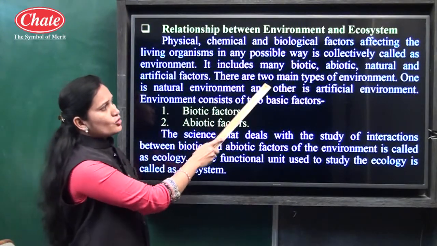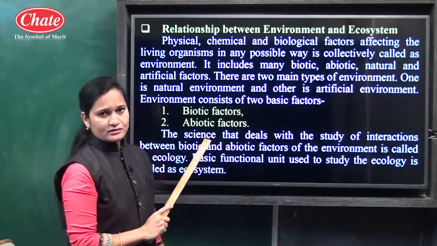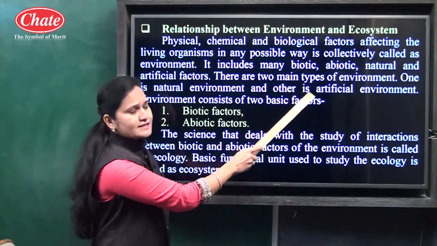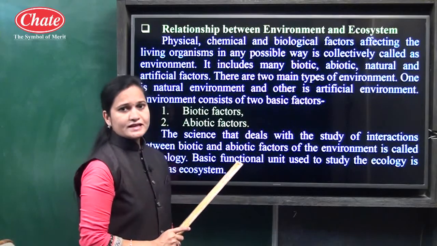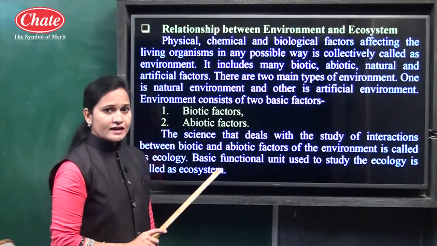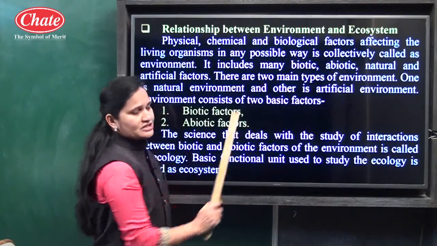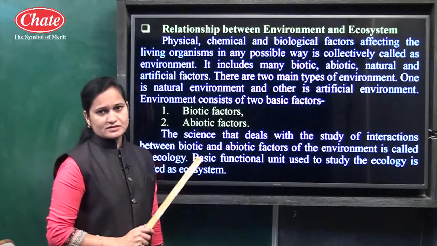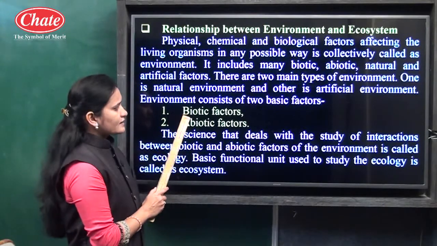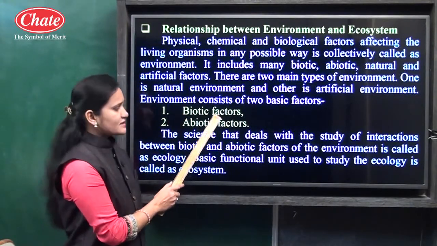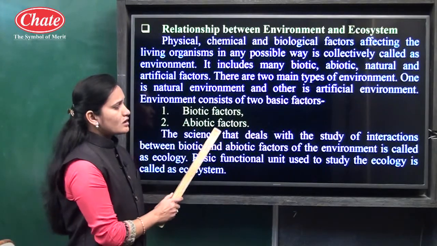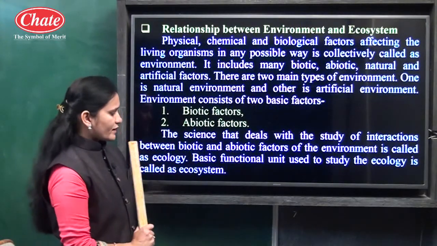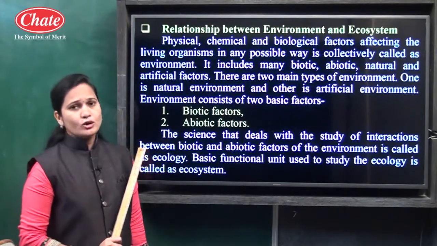There are two main types of environment: natural environment and artificial environment. Environment consists of two basic factors: the first is biotic factors and the second is abiotic factors. After this point we will see about ecology.